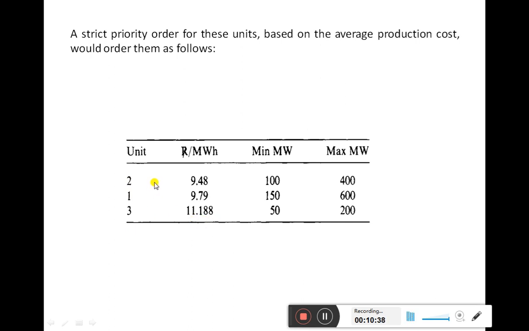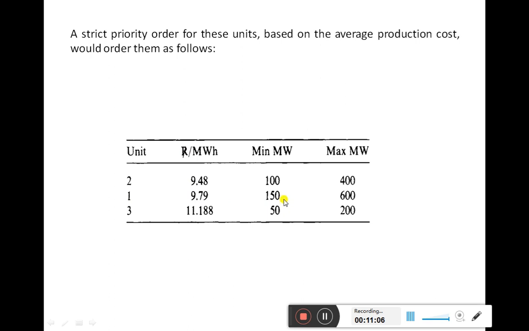So like this we will decide the priority order, and whenever there is an increase in the demand, we always give priority to unit number 2 because it is supplying the power at the lowest cost. We will go on putting the load on unit number 2 unless its maximum generation is reached. Once its maximum generation is reached, we will opt for generator number 1 because it has the second priority.